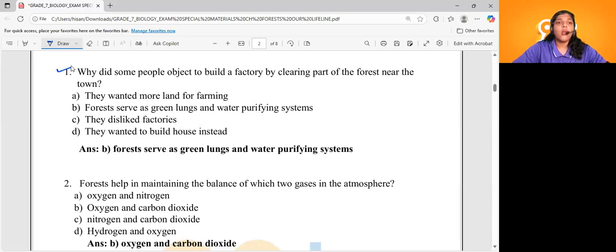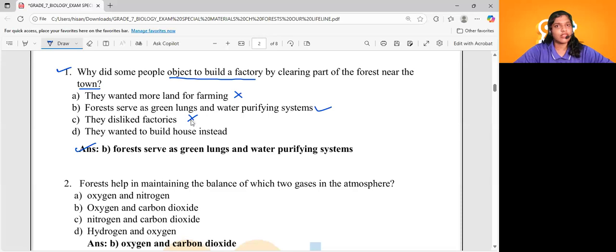Coming to question number one, why did some people object to build a factory by clearing part of the forest near the town? So the question is, why did some people have a problem with clearing the forest near a town for any other purposes? Let's dig into the options first. Option A, they wanted more land for farming. No, that is some sort of selfish kind of means, right? No, that is not. Forest serves as a green lungs and water purifying system. That might be an ideal answer, right? So option B will be the right answer.